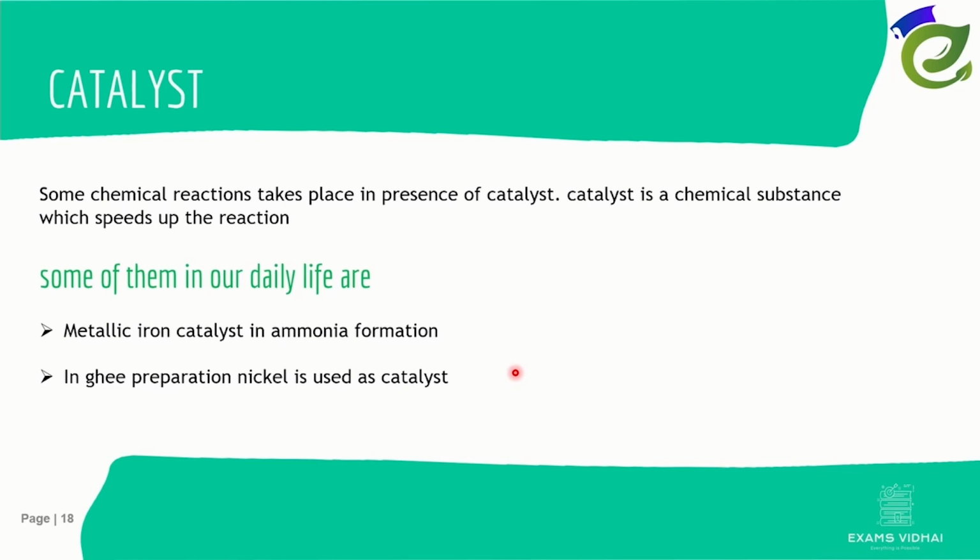We see many reactions, and some reactions take place very slowly. If we add a small amount of catalyst to it, it speeds up the reaction. Here it means that in the presence of a catalyst, the reaction takes place fast. So a catalyst is required for some chemical reactions to take place.